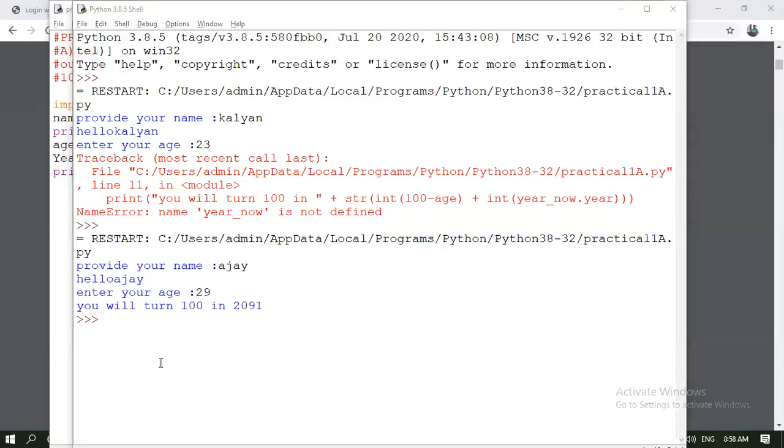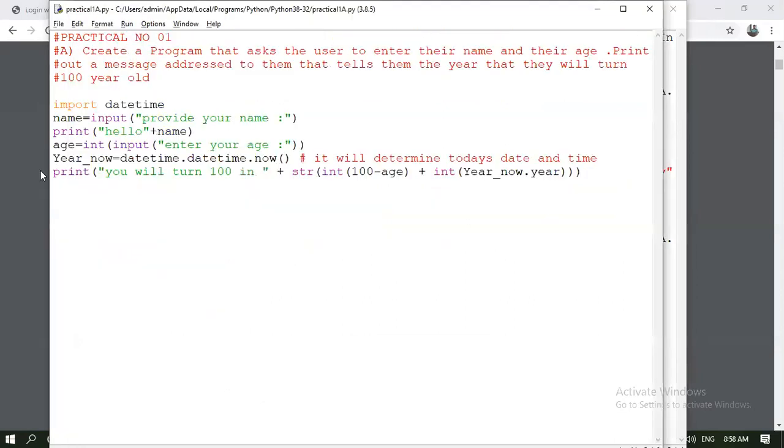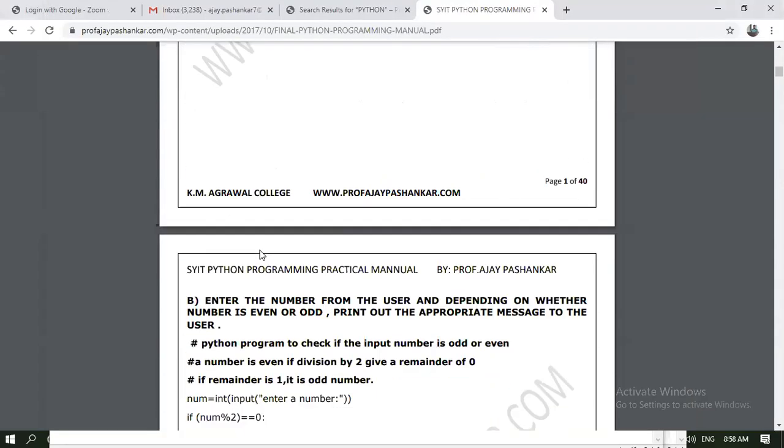These are the small changes you are required to perform while doing this kind of practical. Without errors, there is no programming. Remember that. Without errors, you are not able to perform any kind of program. So I hope the first program, practical number 1A, Hello, is clear. Any problem till here? I'm now coming to the next practical.